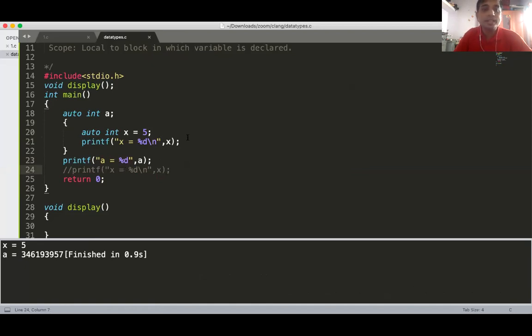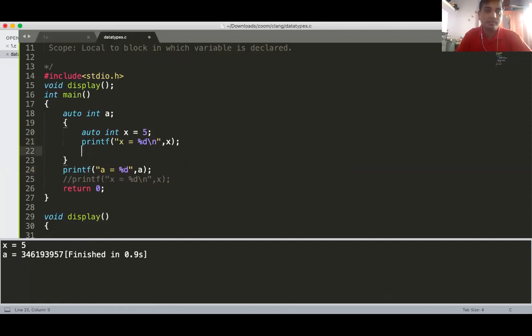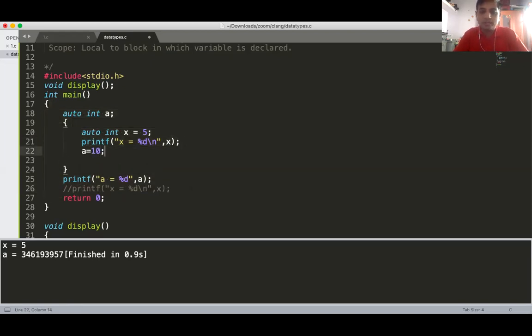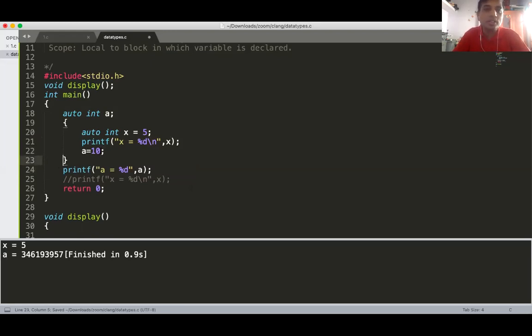But inside the block, you can access A, because what is the block of this A? It is the whole block. So in the whole block, A is accessible. So I am doing A is equal to 10 here, and it is perfectly fine. This is the inner block, and in the inner block, this A is available.